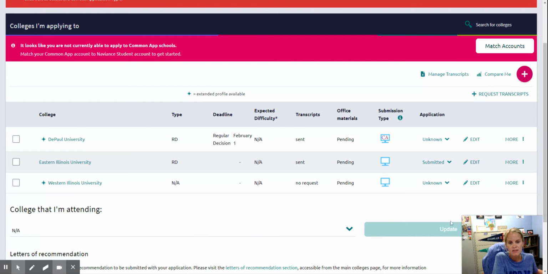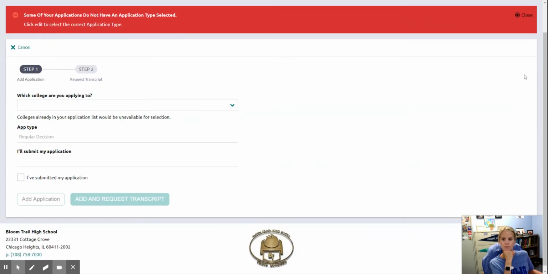But I put some samples in here of what it looks like if I just finished an application. And the key thing is you never request a transcript unless you submit your application. You need to submit your application first and then request, okay? So when you request one, you can either click here, request transcripts, or you can click this plus button. So I just put some in here like I already requested, okay? But I'm going to show you how to do a new one. So I'm going to click that plus sign.